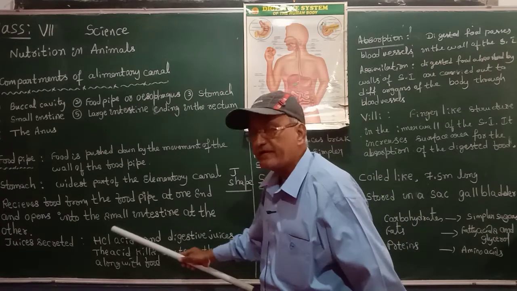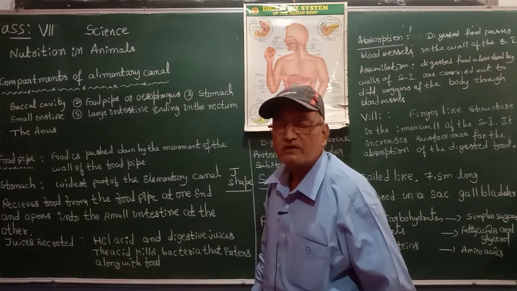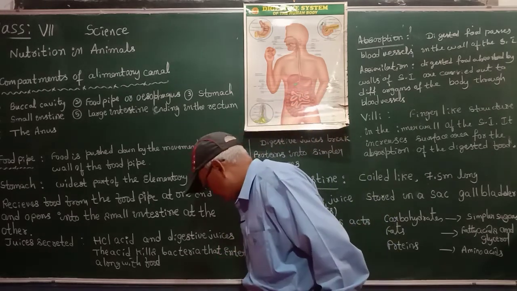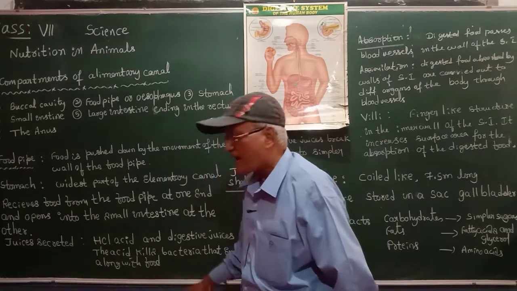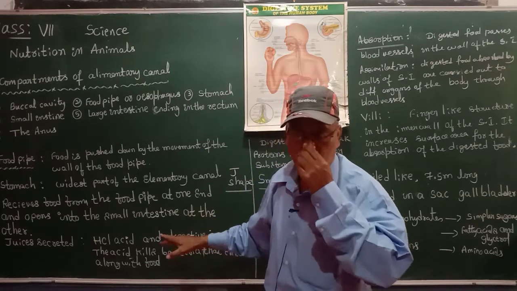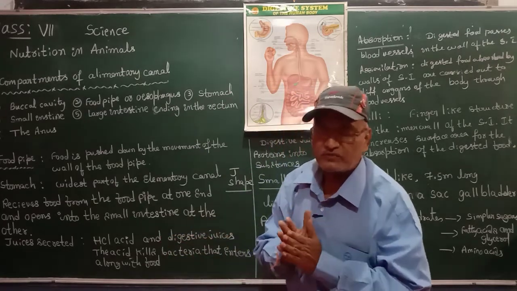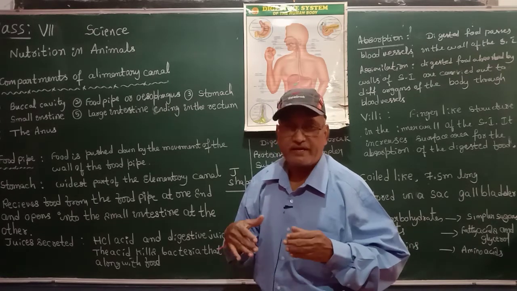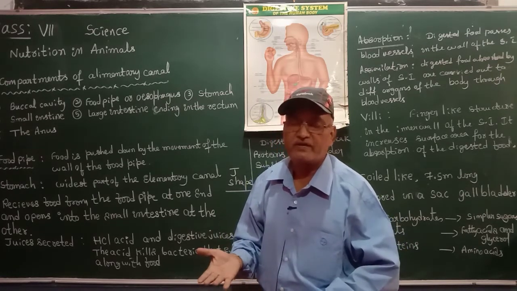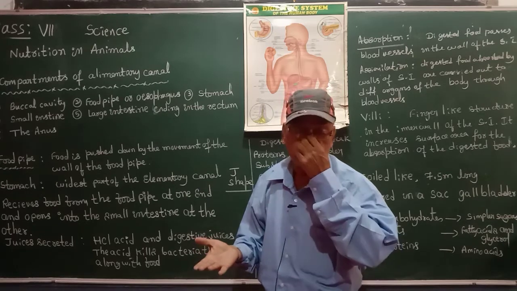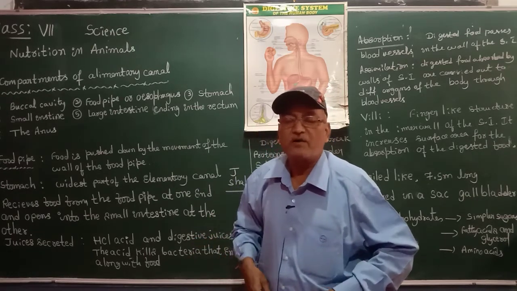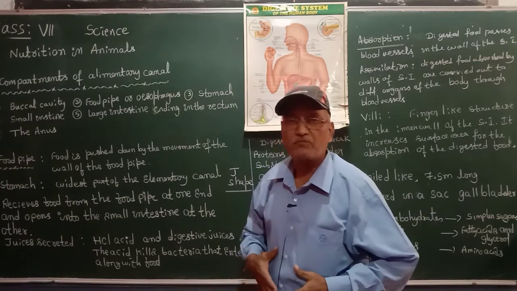Sometimes the food we eat may be acidic or spicy, with more and more chilies used. At that time we feel uneasiness in the stomach and some stomach problems.